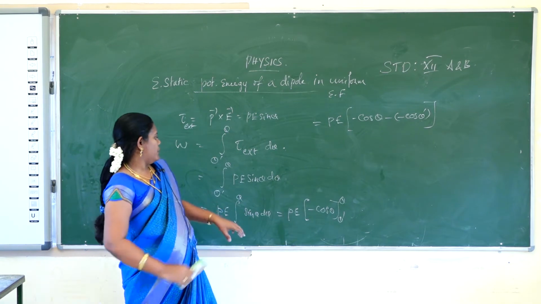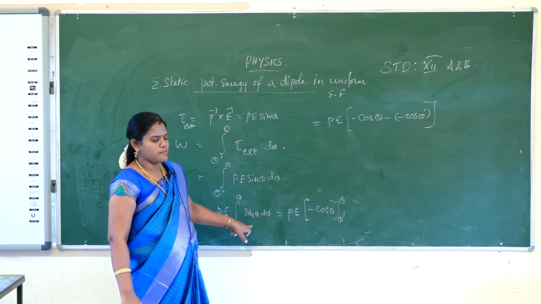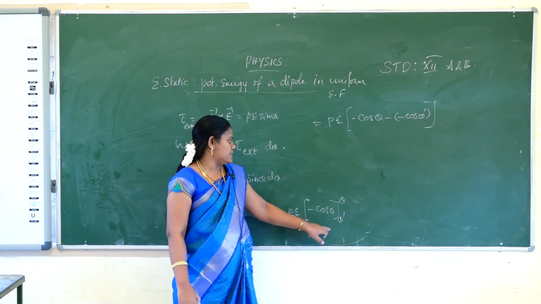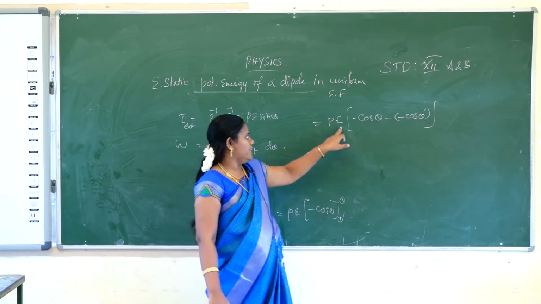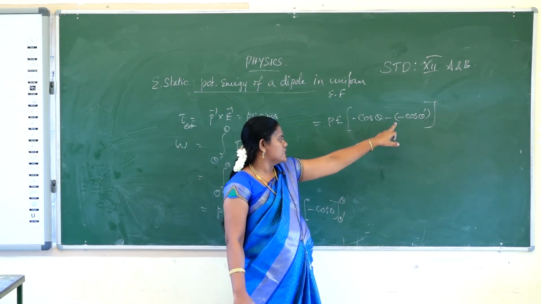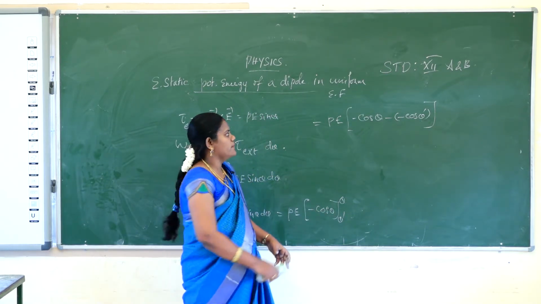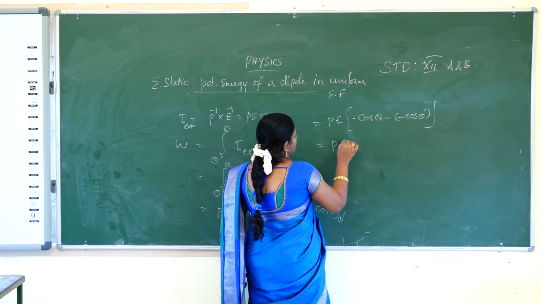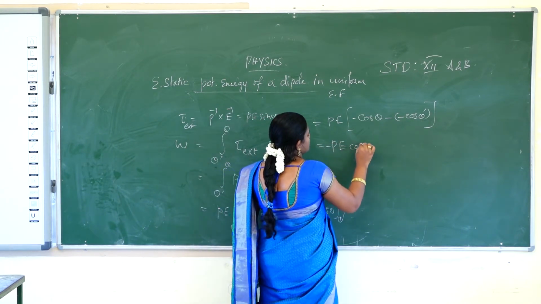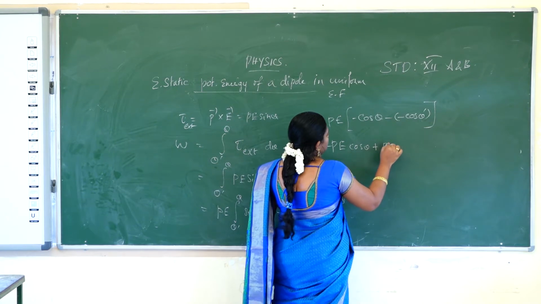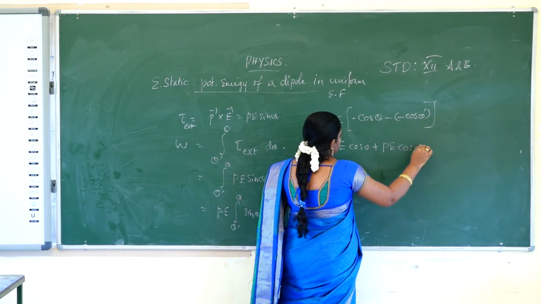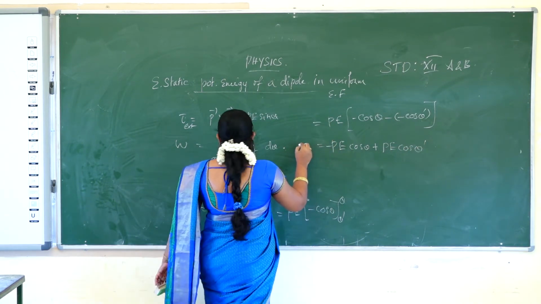So B e minus B e cos theta plus B e cos theta dash, because this is the work done.